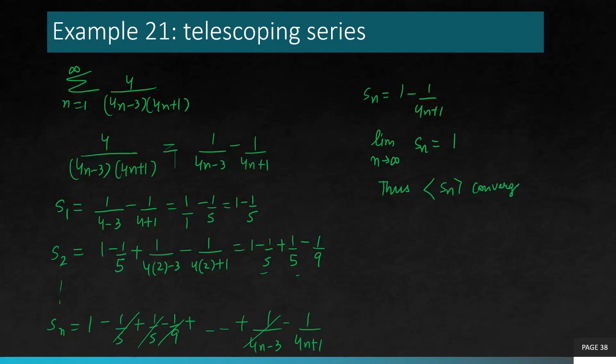So coincidentally, this one is also going to 1, but it's not that every sequence is always going to 1 in these examples. So the given series is also convergent. The given series also converges, and the sum of that series is equal to 1.